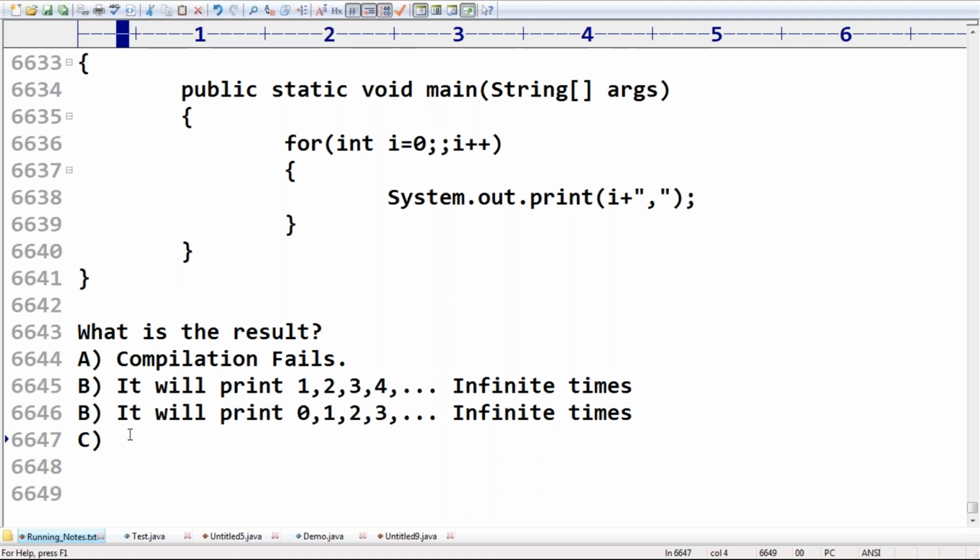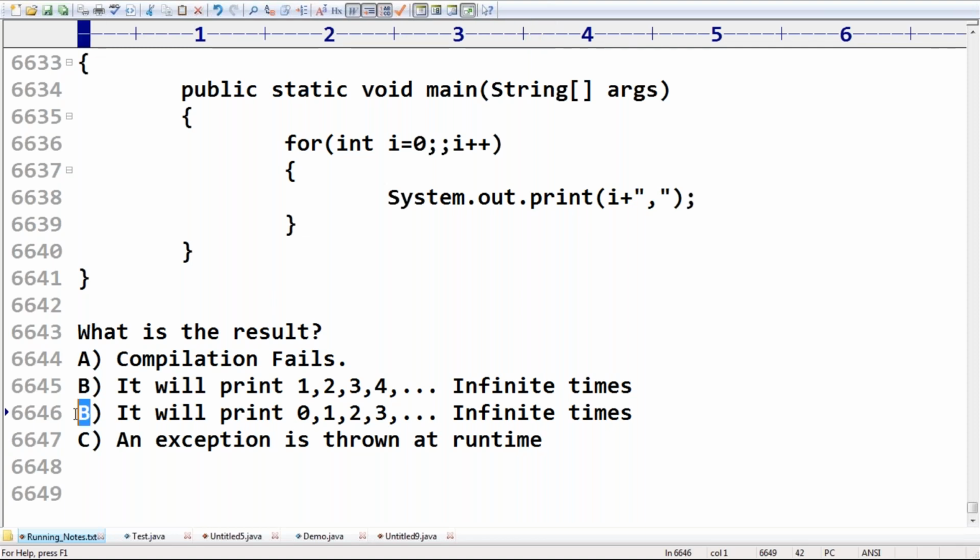Correct, Ishwar. The values are always within the int range only. If the int range is crossed, the int range is going to start again. Remember, so it will print 0, 1, 2, 3 infinite times. Okay, compilation fails, or an exception is thrown at the runtime.